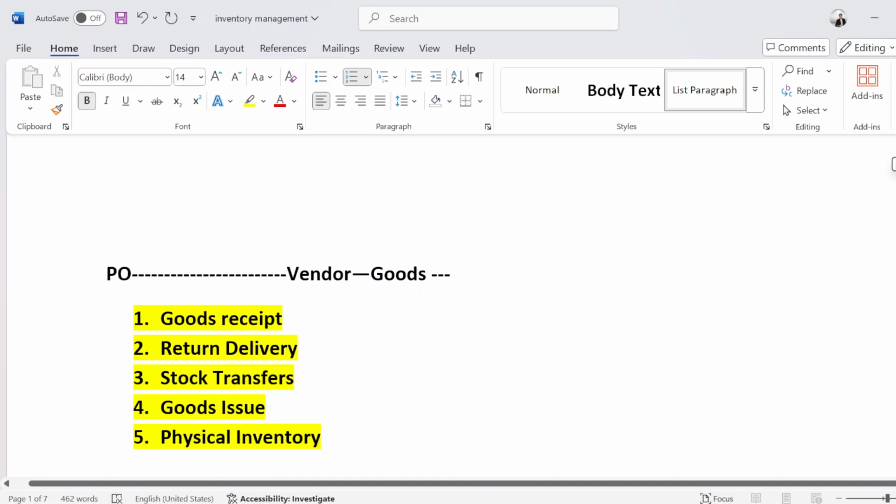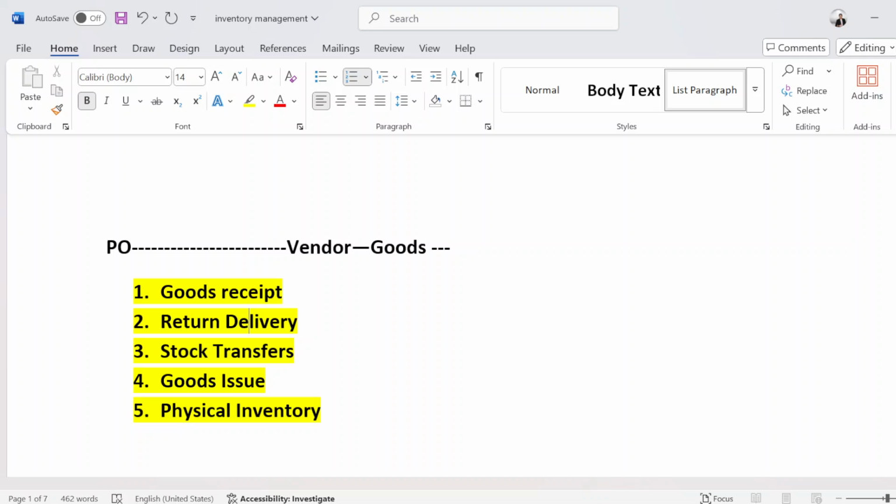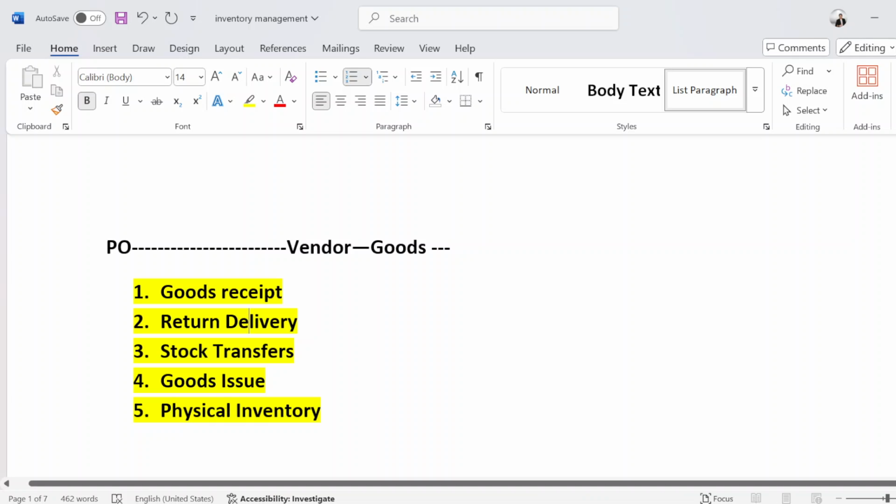In inventory management, we will also see the concept of return delivery. So what is return delivery? Let's suppose we ordered something and the supplier has sent us the goods, but once we receive them, we observe that the goods are not of good quality. We can't consume those goods, so we have to return them to the supplier. In that case, we will use the return delivery concept.